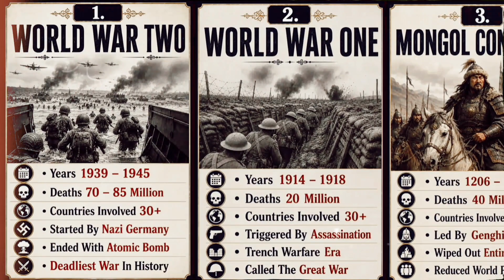How did this become the deadliest war in human history? World War II caused an estimated 70 to 85 million deaths and involved 30-plus countries. It began with Nazi Germany's invasion of Poland and ended in 1945 after Japan surrendered following the atomic bombings.